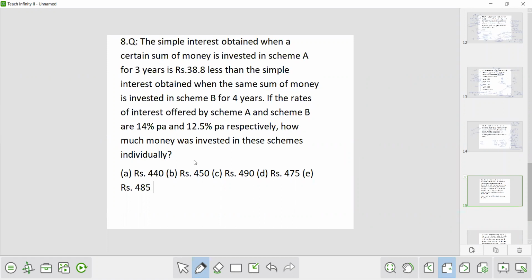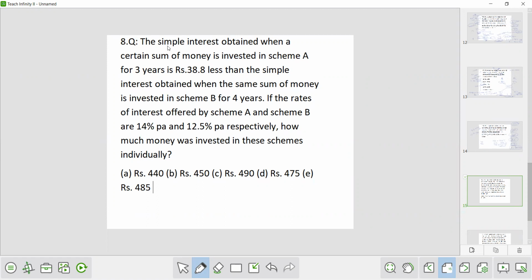Now, this question seems to be quite tough and lengthy to read, but again, it is one of the easiest questions. You can solve this in your mind also. Look, I will explain to you how to solve this very fast.